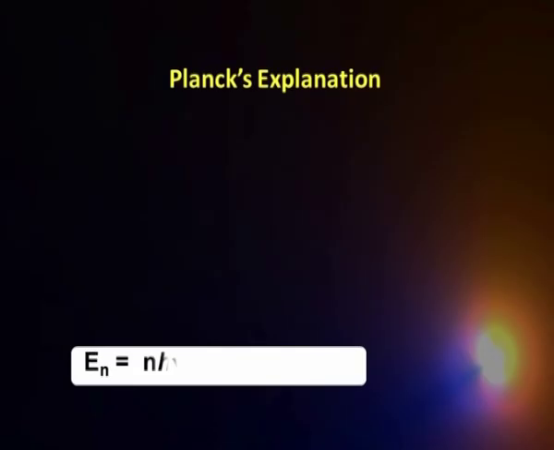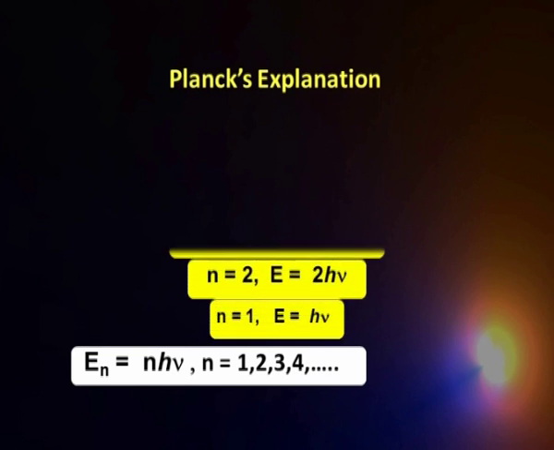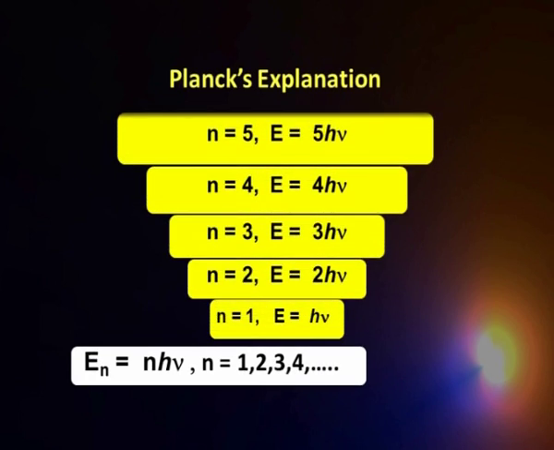Contrast this with what we had in the case of classical mechanics. Energy can take up any value. These discrete values of energy correspond to different quantum states. So, this is the first state, second state and so on and so forth. Let us try to understand the meaning of this quantization.